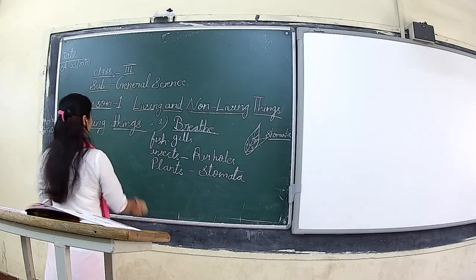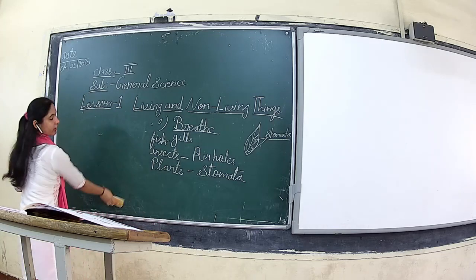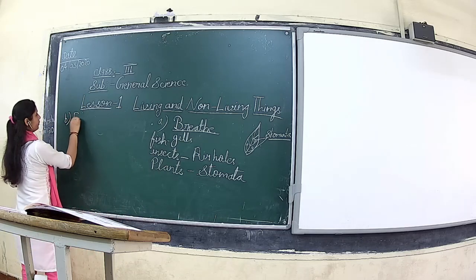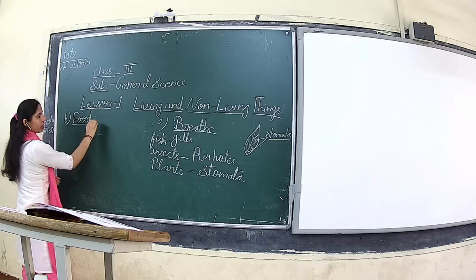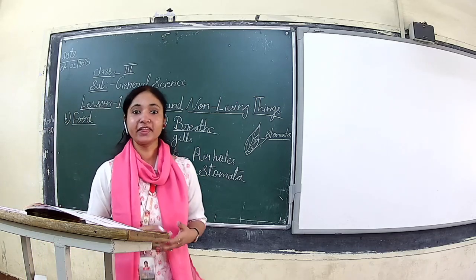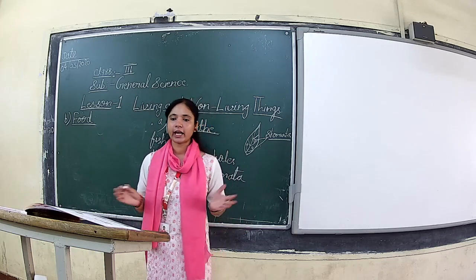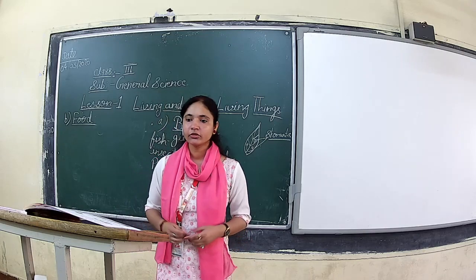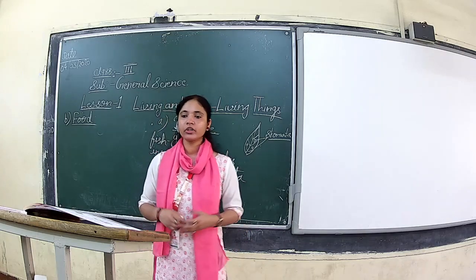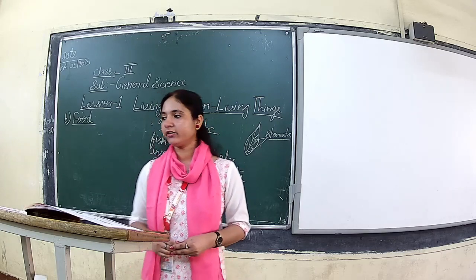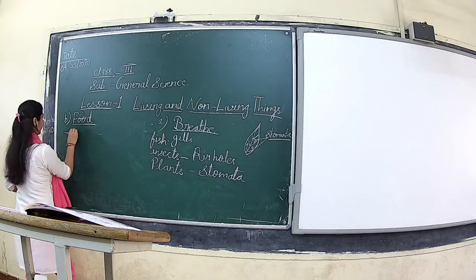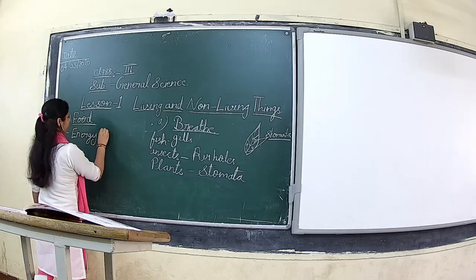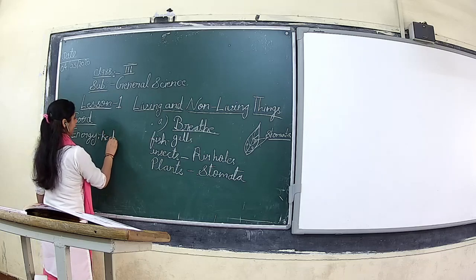The next characteristic is that living things need food. In order to have life, they need food. Food is our basic need of life. Without food, we cannot have life. And what does the food do? Food gives us energy to grow, move, and keep healthy.